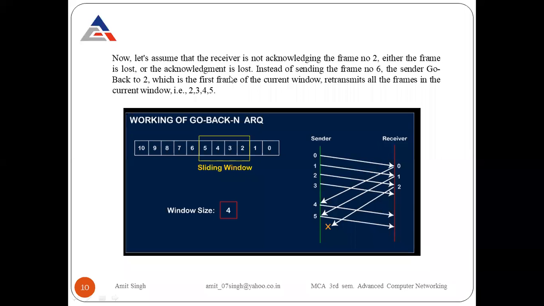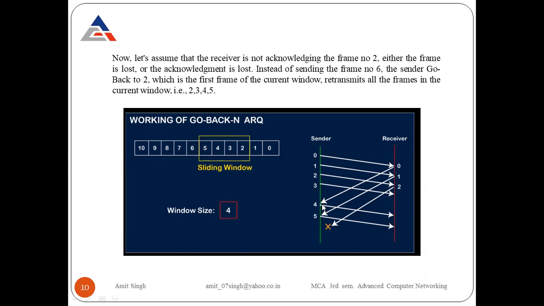Clear? So at the next step, now let's assume that the receiver is not acknowledging frame number 2. Either the frame is lost or the acknowledgement is lost. Now we have 2 options. Either the frame is lost, or the frame is received by the receiver and then the acknowledgement is lost. Instead of sending frame number 6, the sender goes back to 2, which is the first frame of the current window, and retransmits all the frames in the current window, that is 2, 3, 4, 5. Now look at the diagram carefully. If a frame is lost or if the acknowledgement is lost, what will happen? Now look at the diagram. The window remains the same, 2, 3, 4, 5.